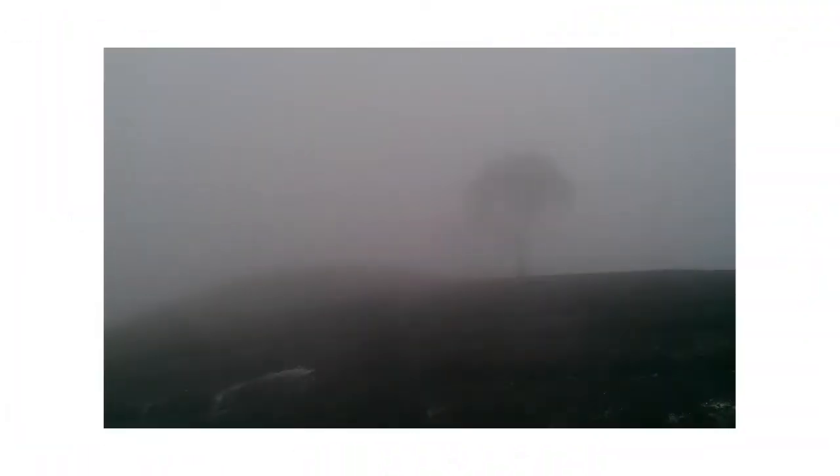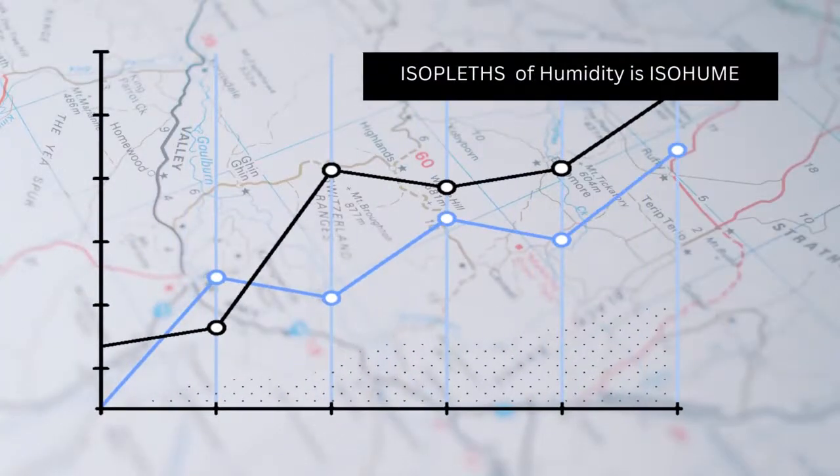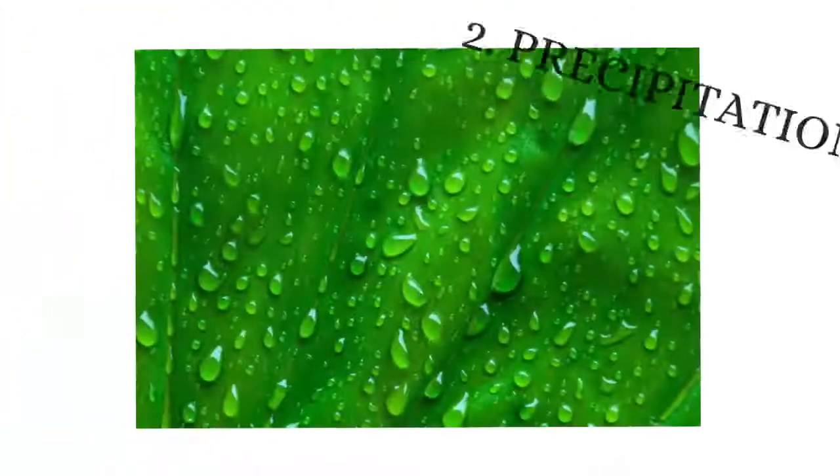Absolute humidity refers to the amount of water vapor that is totally in the air, whether it can lead to precipitation or not. Humidity is measured with a hygrometer, while lines joining places of equal humidity on a map or on a chart is referred to as isohume.